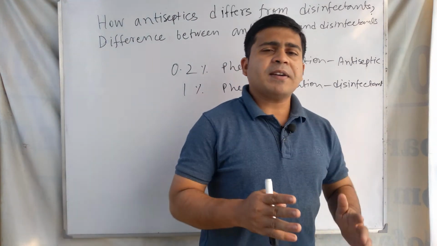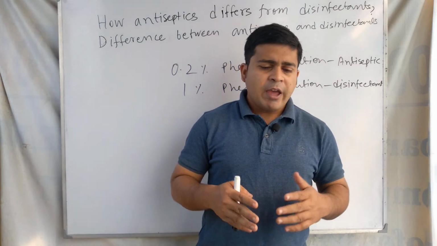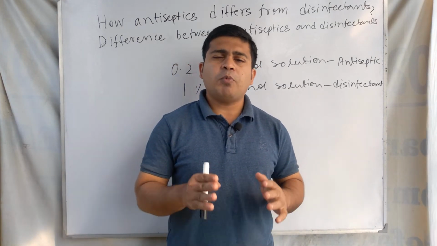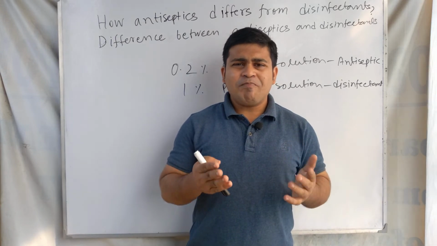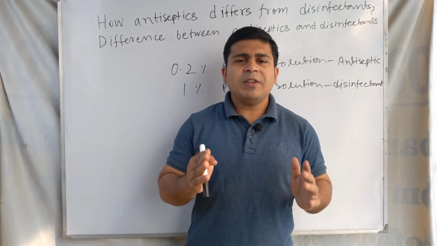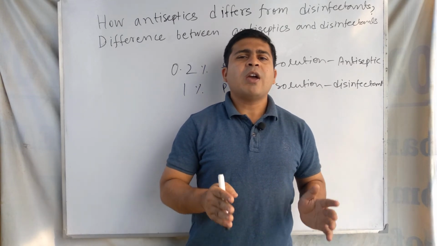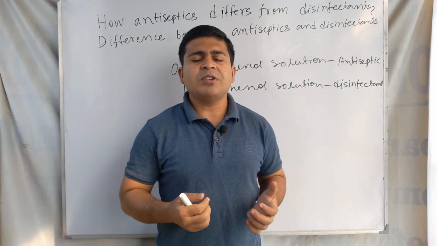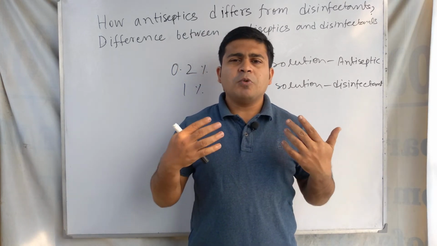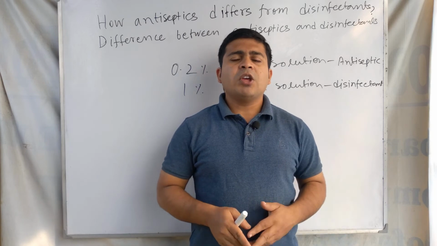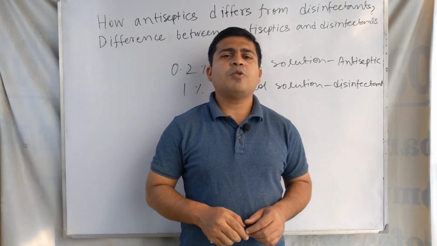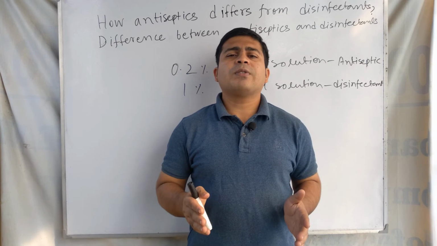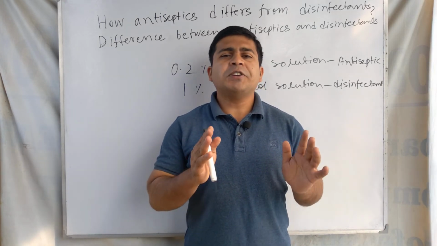So the action of the chemical depends on its concentration, and you need to understand this point well: disinfectant chemicals are not safe for living tissues, but antiseptics are safe for living tissues and are applied to them. On wounded areas and in skin disease, antiseptic is applied, but disinfectant chemicals are used to clean the floor, toilet, and bathroom. For these jobs we use disinfectants.